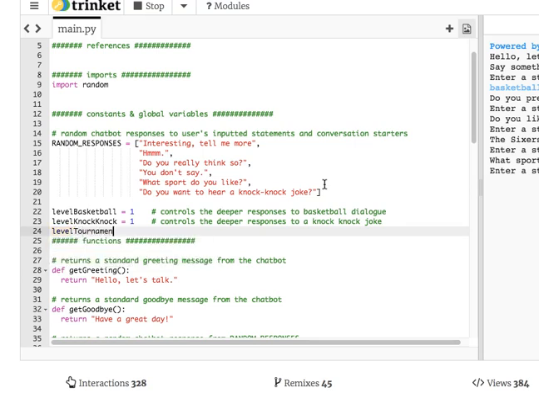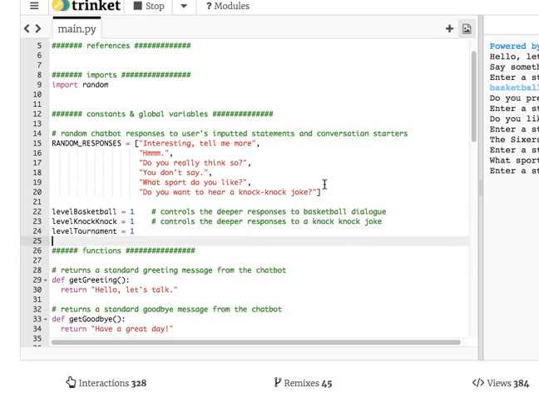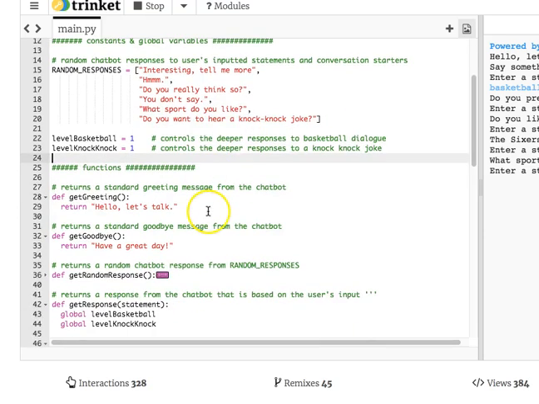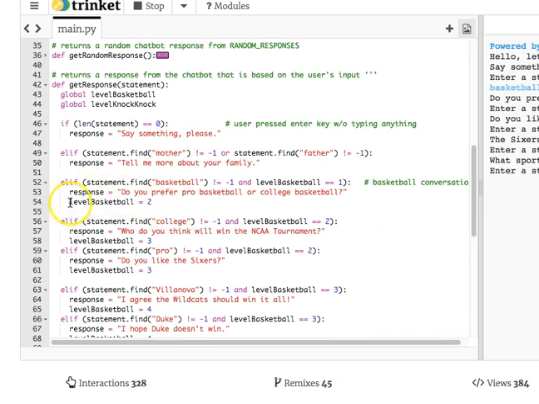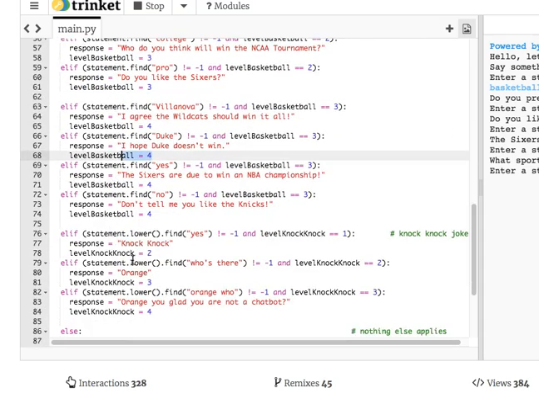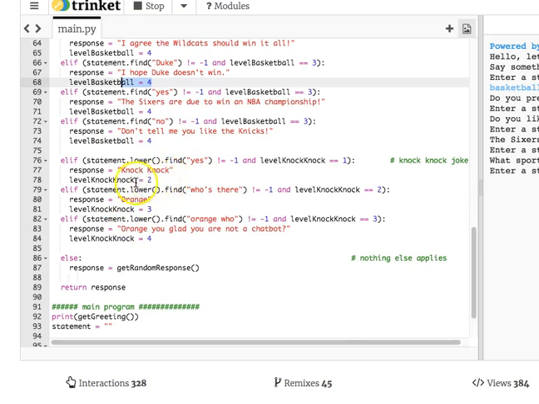Like maybe specific to the NCAA tournament, you'll have a thread of conversation. But start it at 1. You'll see that from 1, at some point in my code, I move level basketball up to 2, then eventually it makes it up to 3, then 4, and I think that's the depth of the intelligence of this chatbot on the topic basketball. Knock knock jokes, it also goes up to a level 4.